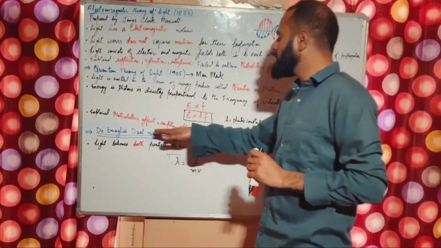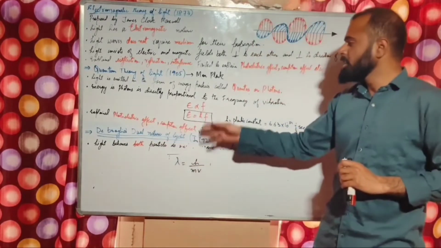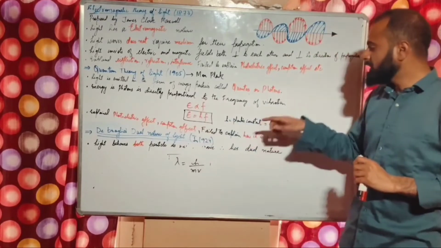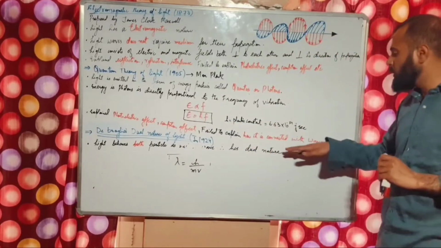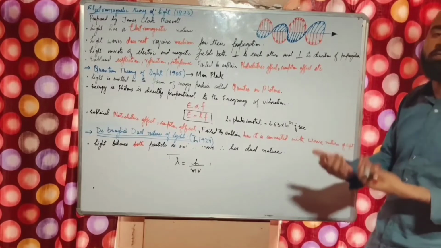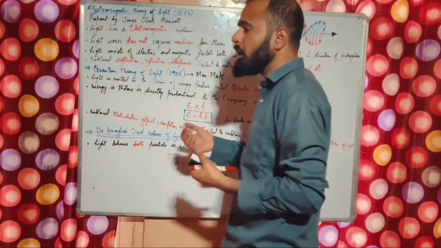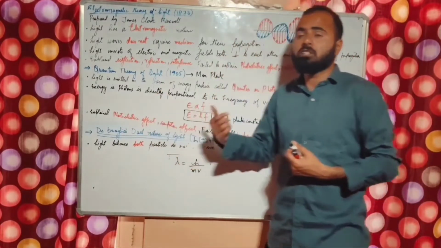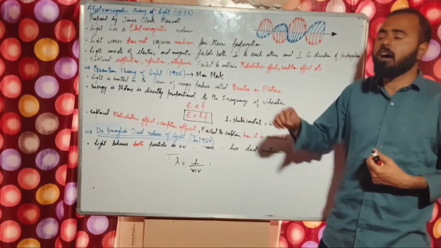This theory explained the photoelectric effect. This theory explained the Compton effect. But this theory failed to explain how it is connected with the wave nature of light. This theory could not explain whether the nature of light is wave or particle.